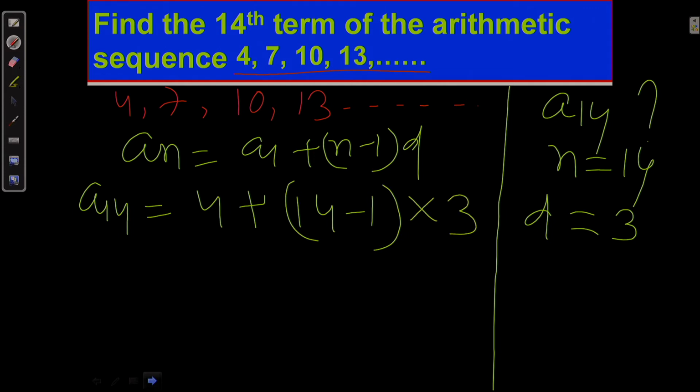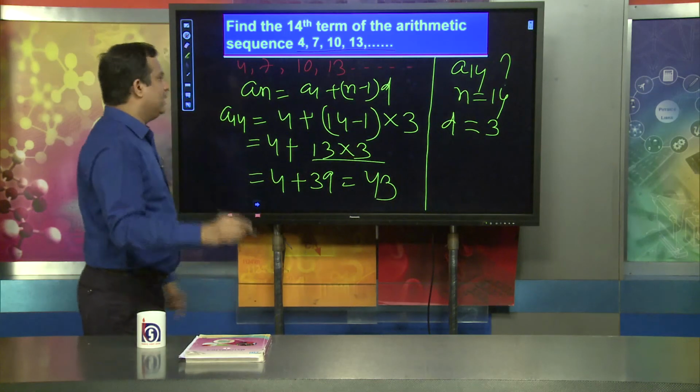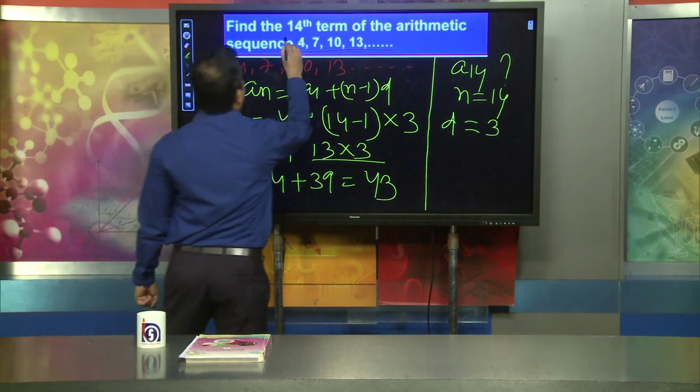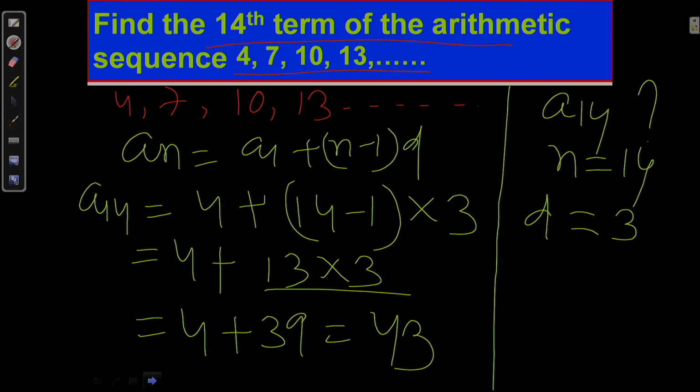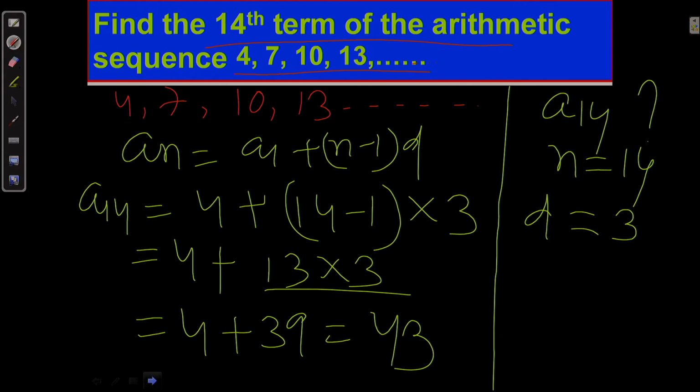Now when we simplify, 4 plus (14 - 1) is 13, 13 into 3, which is 39, so 4 plus 39 equals 43. So we can say, dear learners, that the value of the 14th term of the arithmetic progression 4, 7, 10, 13, and so on, that is a14, is equal to 43.